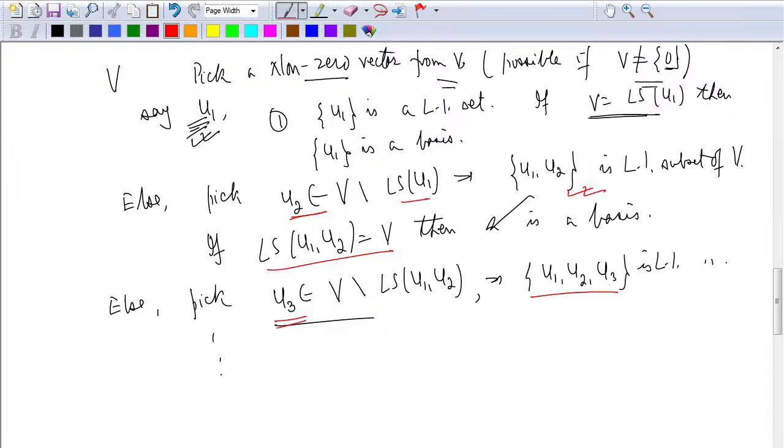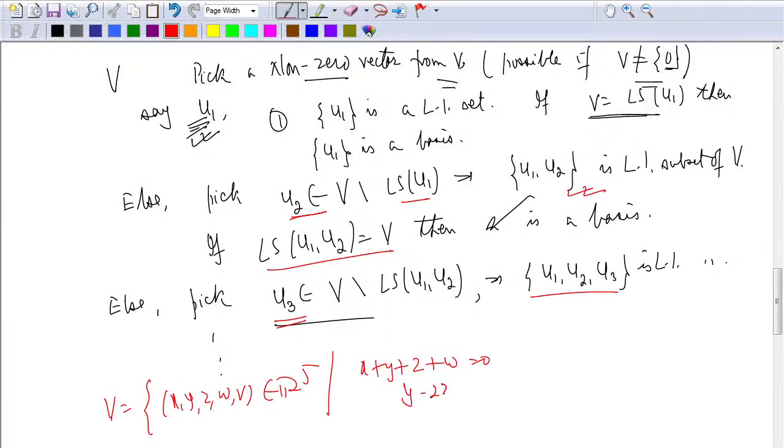The other way is to solve the homogeneous system. So sometimes I am given something like this, that V is a vector space consisting of some x, y, z, w, v belonging to R5, so that x plus y plus z plus w is 0, y minus 2z plus v is 0, and some conditions are given to me.